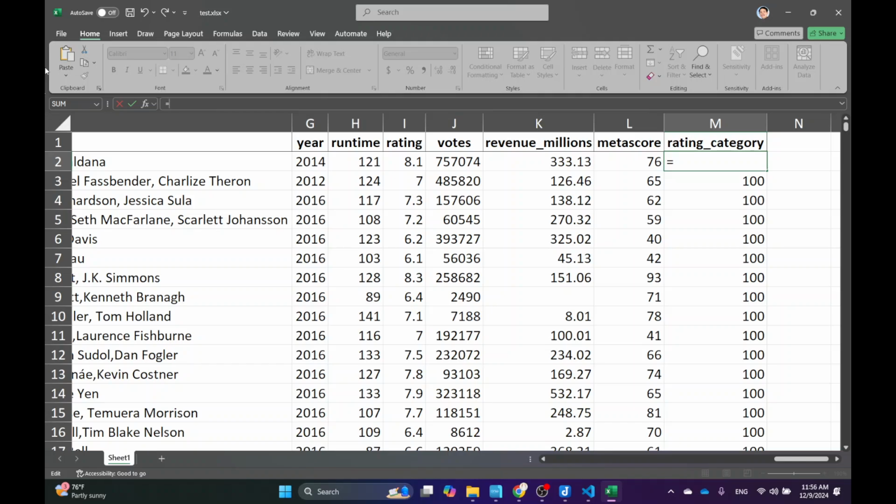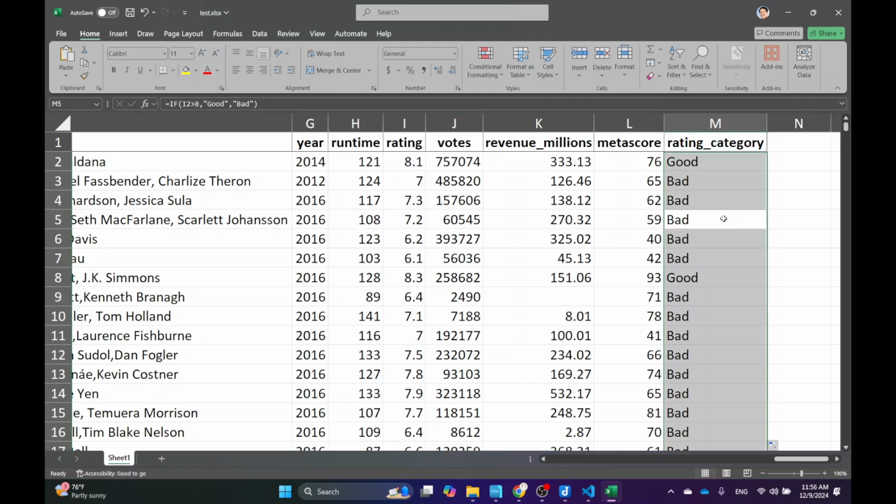I don't know how to do this. Actually, I don't know how to do it in Excel. Like, do you guys know how to do it in Excel? If this is larger than 8, good, I guess, else bad. Yes. Okay, so I guess my Excel is not that bad. Okay, it's so easy, right?